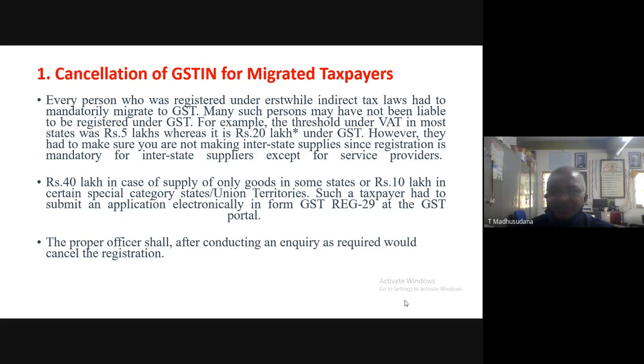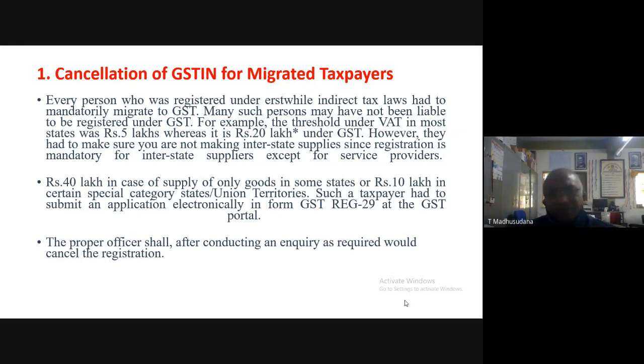They can cancel their registration because their maximum threshold limit is less than 20 lakhs rupees. But as per previous laws, that is as per the VAT system, which made them compulsorily register before introduction of GST, the limit was only 5 lakhs rupees. So as a result, they have registered under VAT. But now, as per GST law, the maximum threshold limit is 20 lakhs.